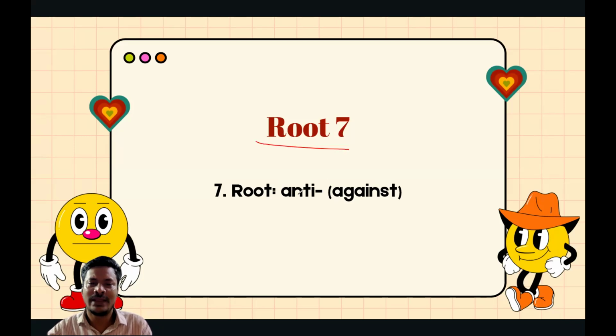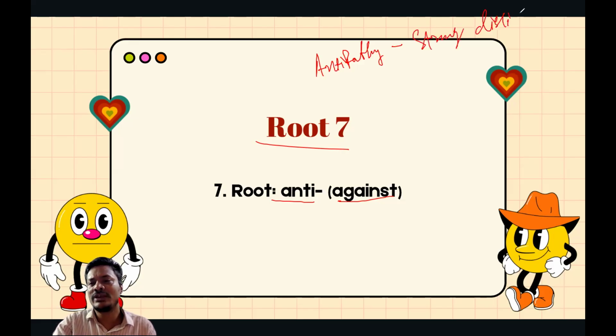Give another word that is called anti, which means against. When we talk about anti, it is known as against and negative in term. So using anti, we can form many words, like antipathy. Now, what do you mean by antipathy? It's called a strong dislike, because anti means against and path means emotion.